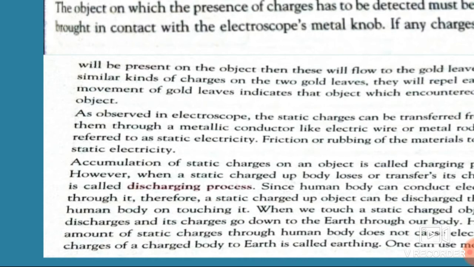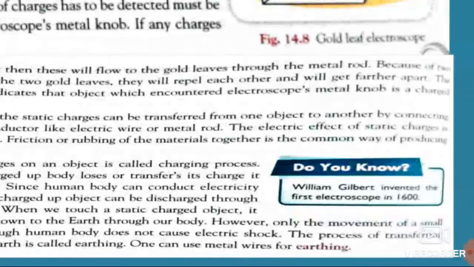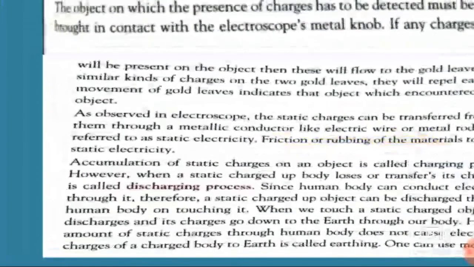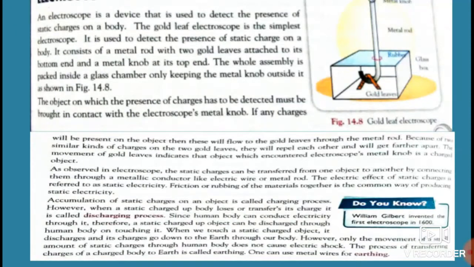Again, I repeat, students, what is earthing? See, this is the definition, you have to underline it. The process of transferring charges of a charged body to earth is called earthing. So whenever the charges are transferred from a charged body to the earth, at that time we say that process is known as earthing. One can use metal wires for earthing also.